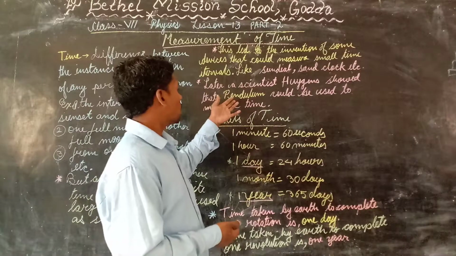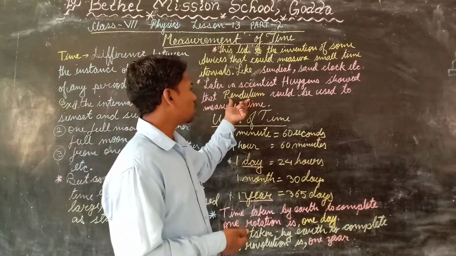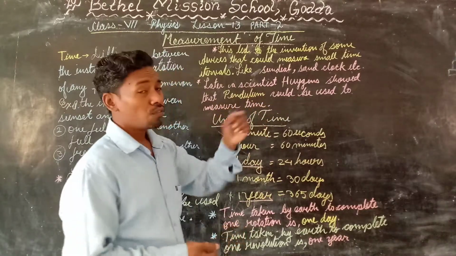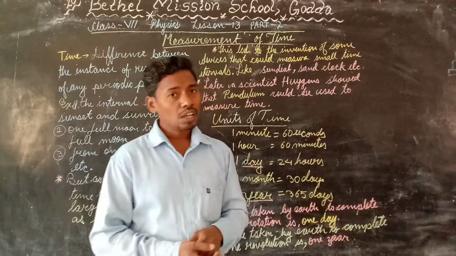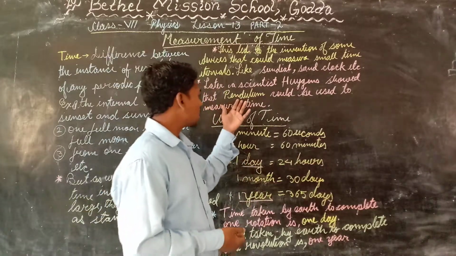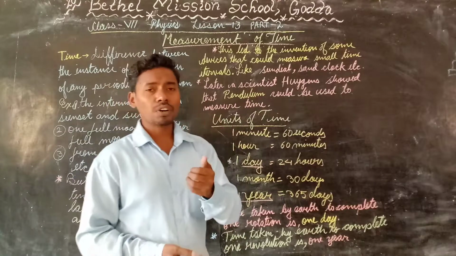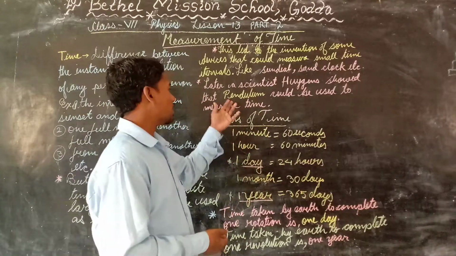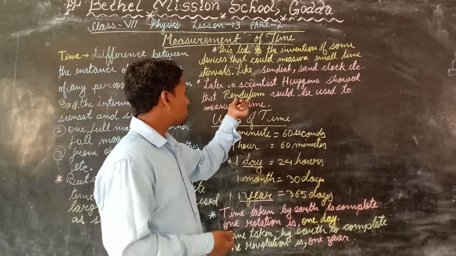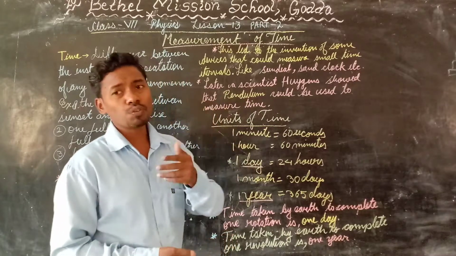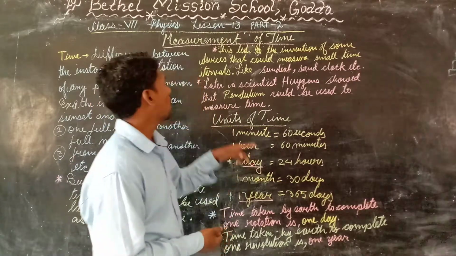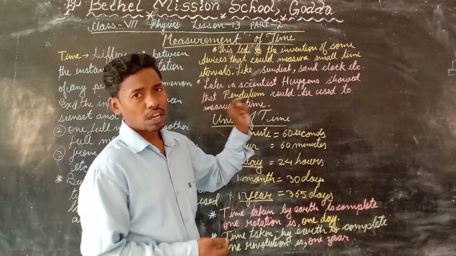So the pendulum was the first device which could measure time in small intervals. When we study the pendulum, we will discuss how it functions and the things related to it.